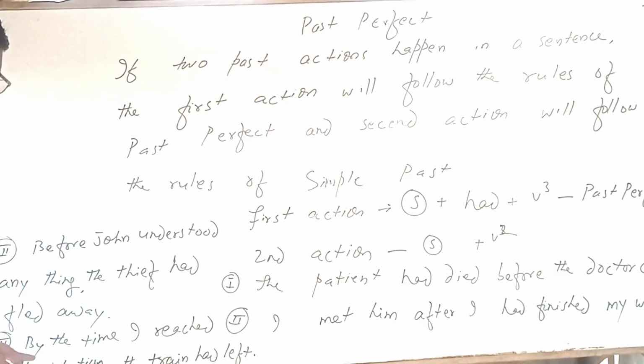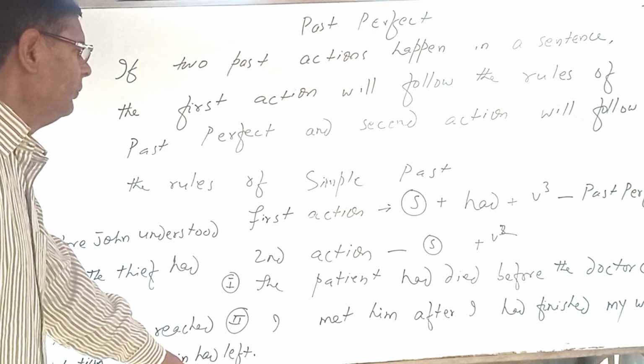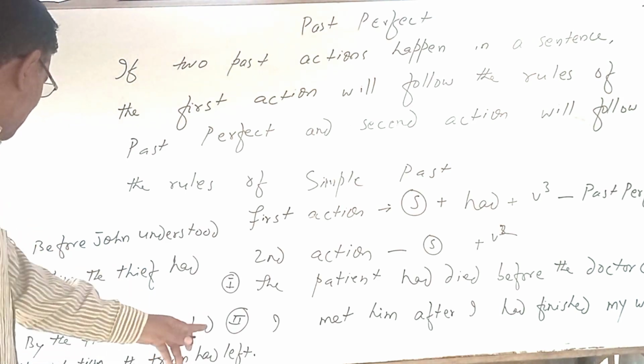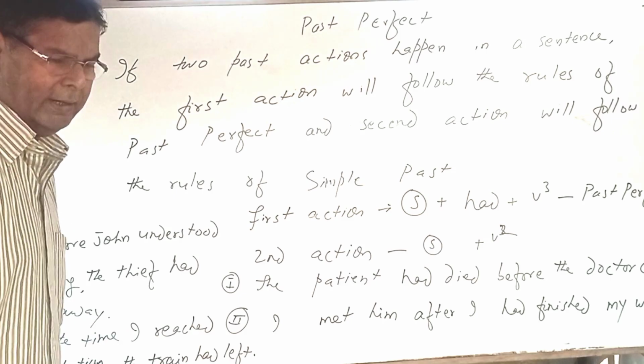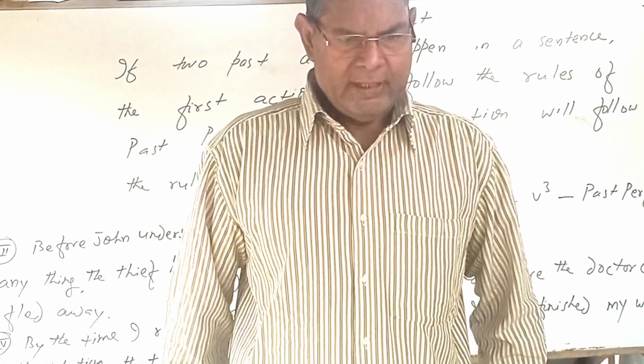Fourth rule. By the time I reached the station, the train had left. Means जैसे ही मैं स्टेशन पहुंचा ट्रेन खुल चुकी थी. The first action, train had left, will follow the rules of past perfect. The second, I reached, will follow the rules of simple past. By the time I reached the station, the train had left. Okay. So in this way, you can use different sentences.